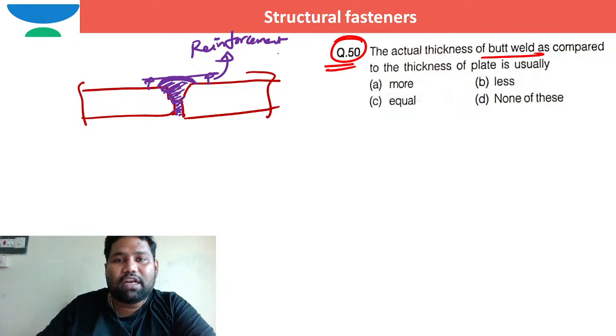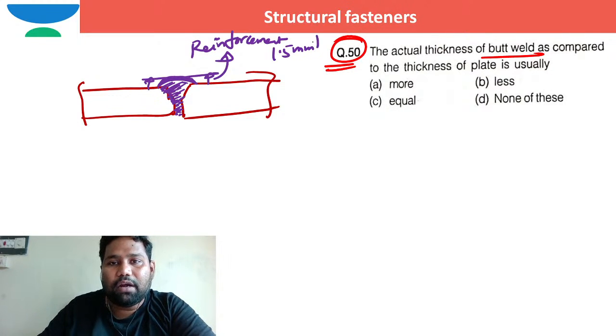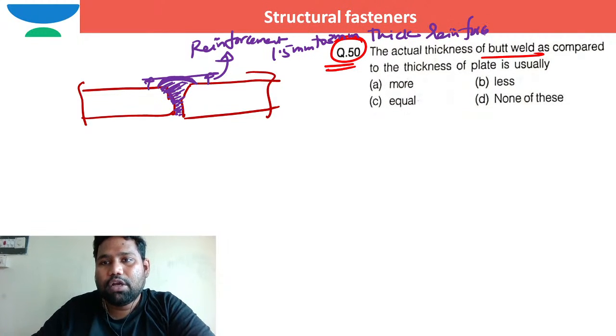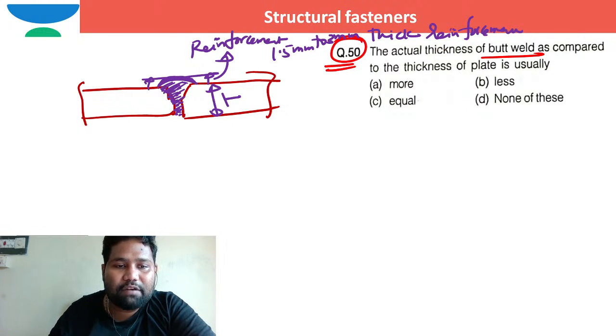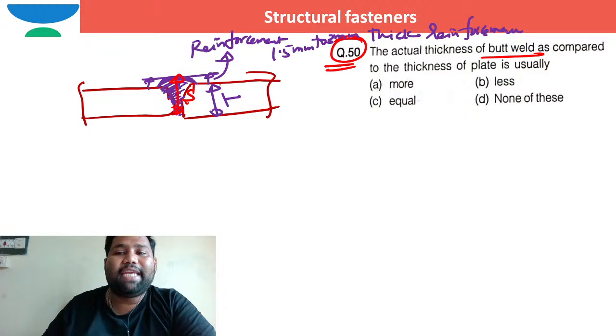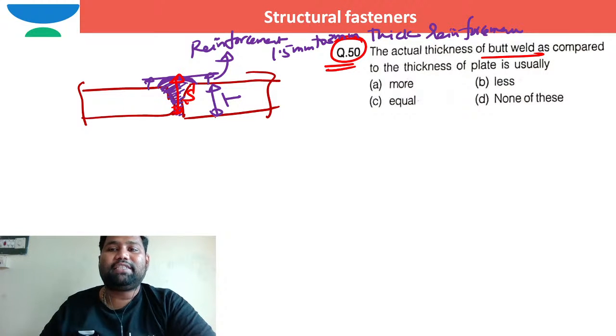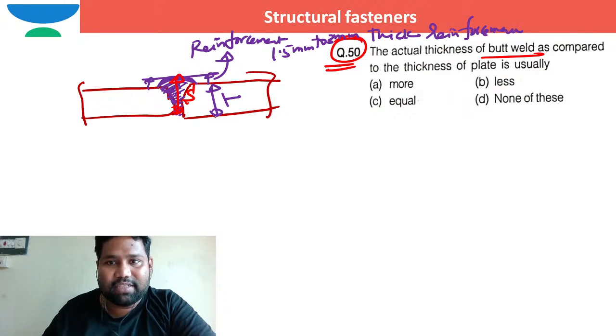Generally, the reinforcement will be 1.5 millimeter to 3 millimeter thick. Reinforcement generally provides extra thickness. Now you tell me, compared to the thickness of the plates, what is the size of the butt weld? I can clearly say this is the size of the butt weld. Is the size of the butt weld higher or lesser? The higher it is, definitely it is more.